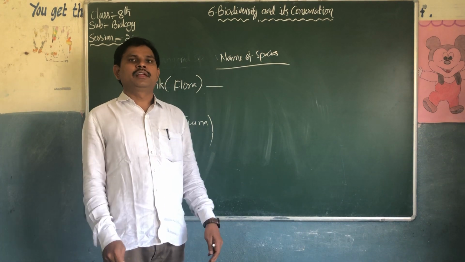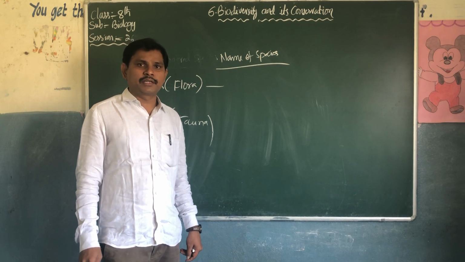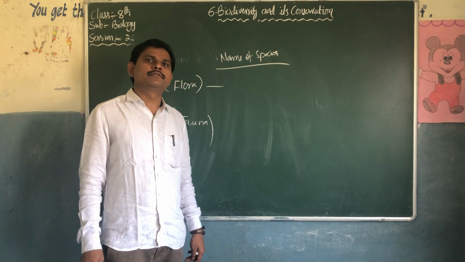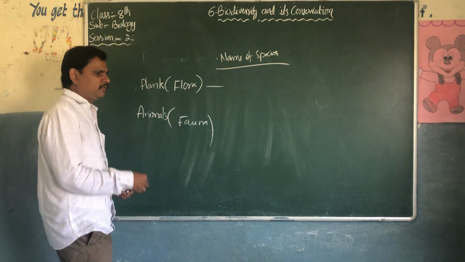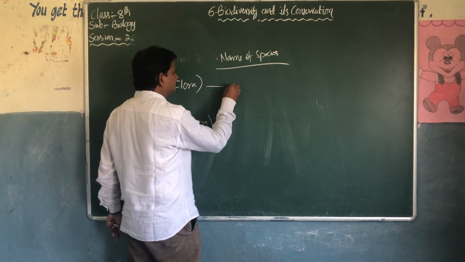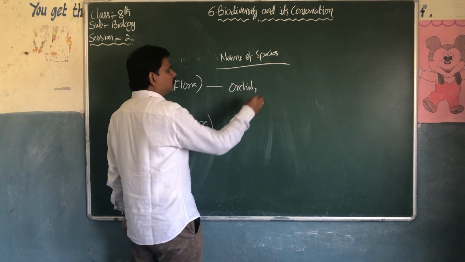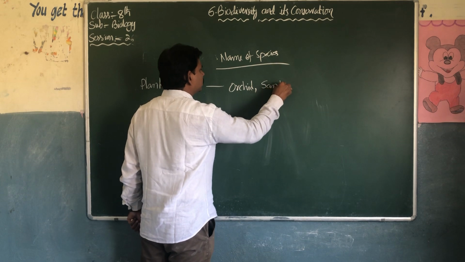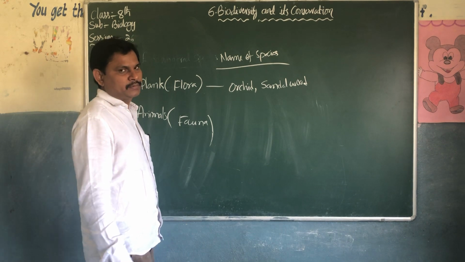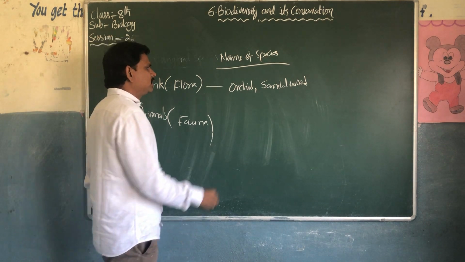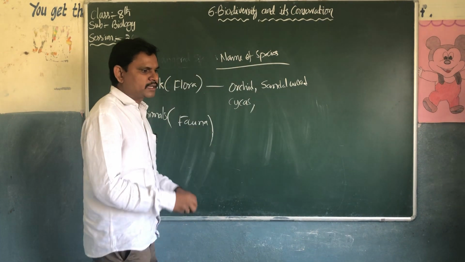Their names are written in the red data book. If the government does not take care of such animals and plants, then they will become extinct. They will vanish from the earth. For example, orchid species, sandalwood. Sandalwood plants or trees become endangered. Cycas plants. Have you seen the cycas plants, very tall cycas plants?